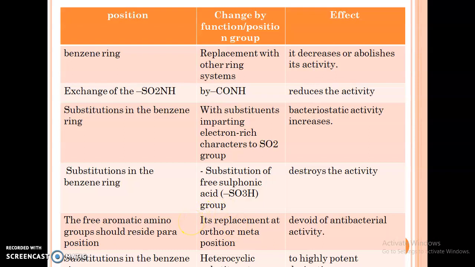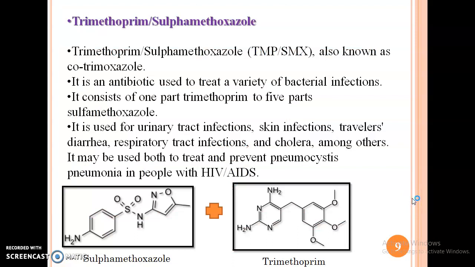If we substitute a heterocyclic ring on the benzene ring, then it gives a highly potent drug. Okay, next we'll see what is meant by trimethoprim. Trimethoprim is used in combination with sulfamethoxazole, also called TMP or SMX. It is also known as cotrimoxazole. Co means combination, tri means trimethoprim, and moxazole means sulfamethoxazole.